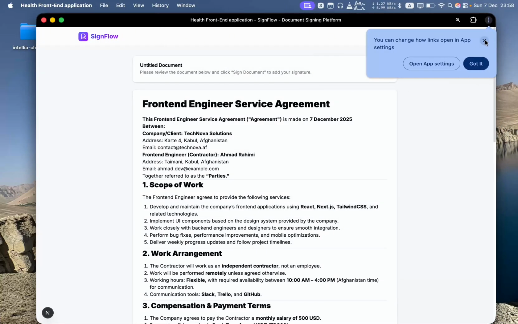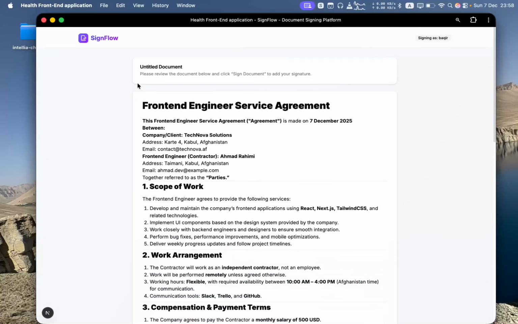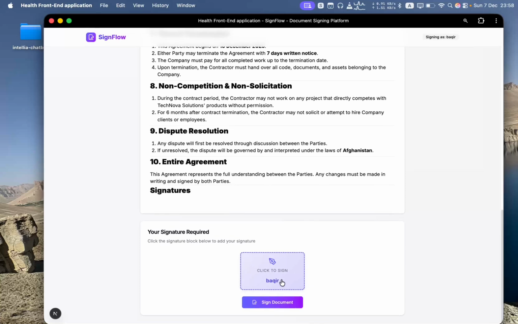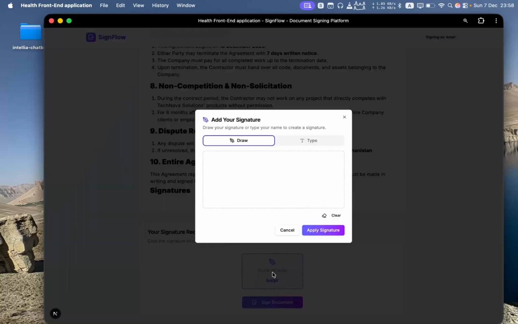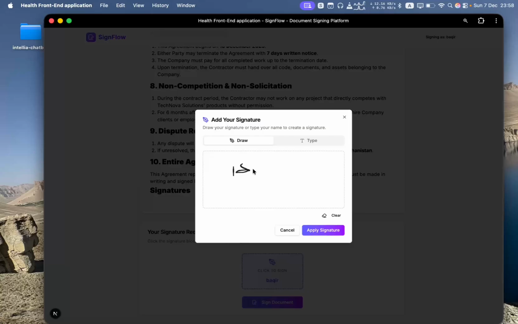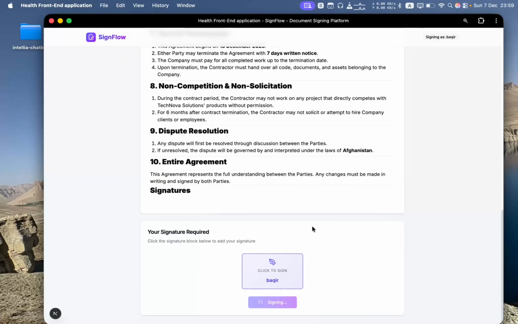Yo, you see, the app is even like this PWA app, you see? And then you can see it, and then you can click to sign it. And then here you can just draw it here, or if you can type it, boom, and that's it. So I'm going to just draw it. Yeah, so let's apply this.